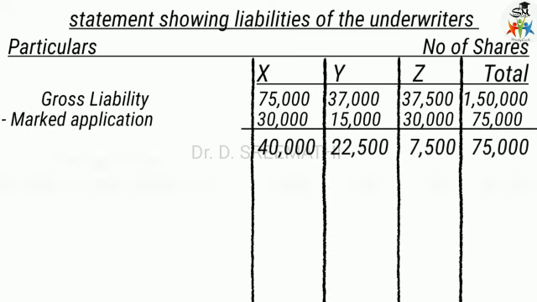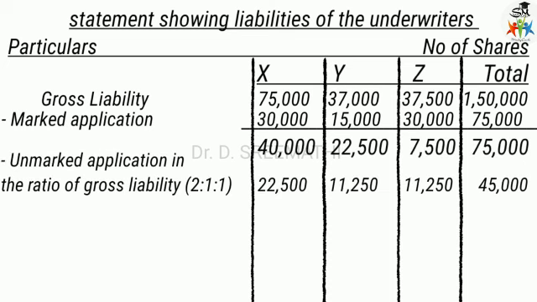Then you have to deduct the unmarked applications in the ratio of gross liability, 2:1:1. Out of 1,20,000 shares, marked applications account for 75,000 shares. So the remaining 45,000 shares are unmarked applications.